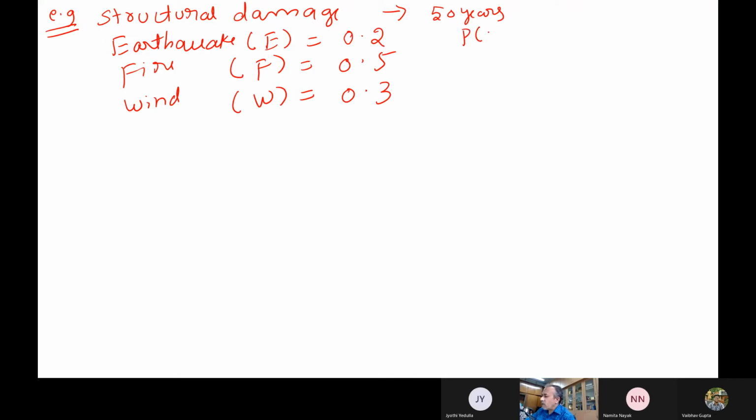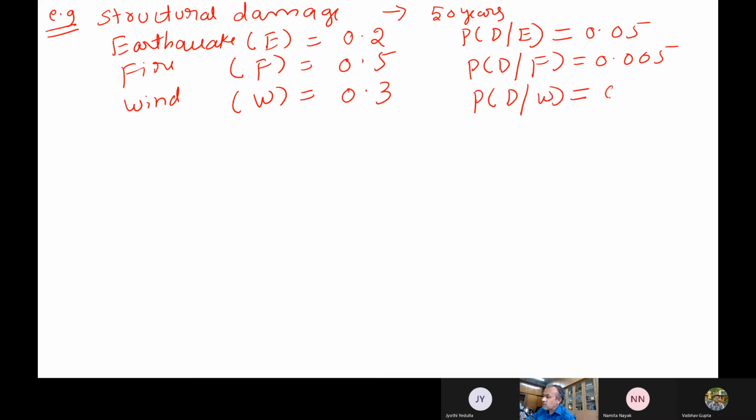Somebody has also calculated the probability of damage during an earthquake, which is 0.05, the probability of damage due to fire, which is 0.005, and the probability of damage for wind, which is 0.01. So in an earthquake, what is the damage? In fire, what is the damage? In wind, what is the damage? So I have these independent things.